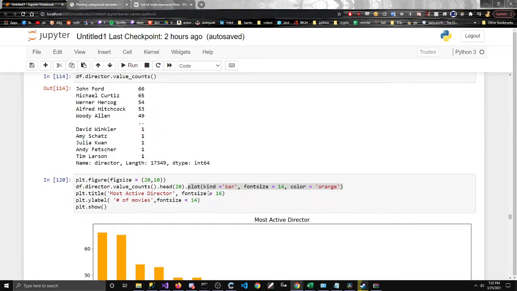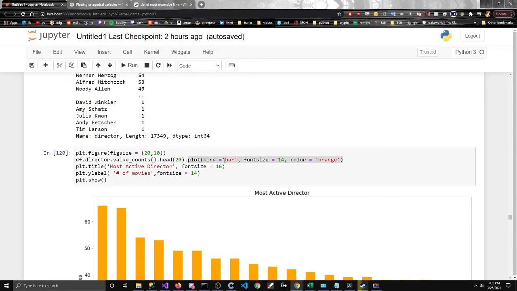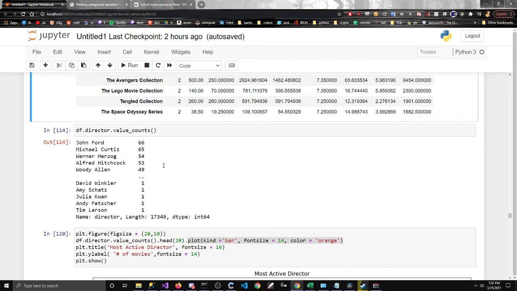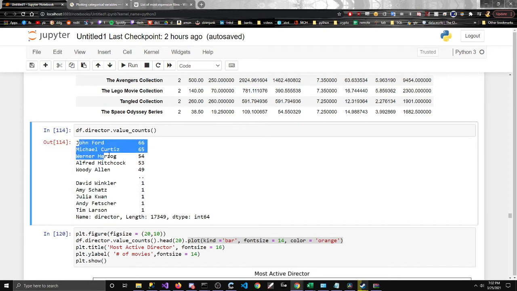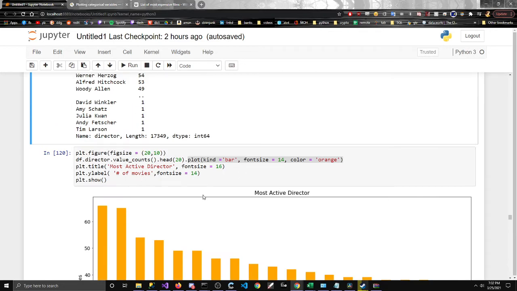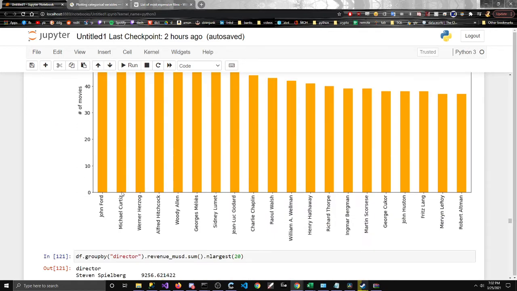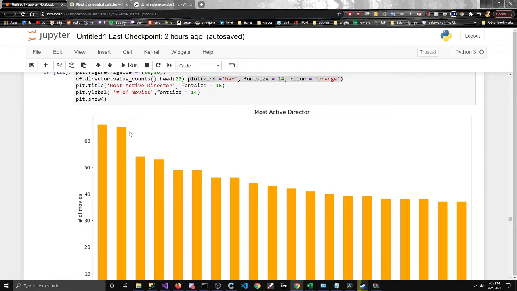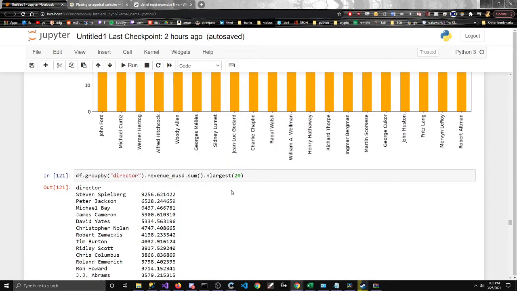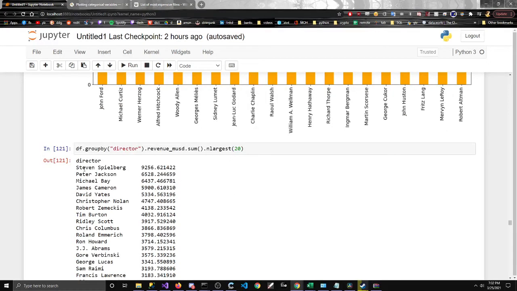And right here I'm trying to figure out who has directed the most movies in this data. So John Ford, whom I really don't know. I know some of these, but I don't know the top three. I'm not a movie buff, so just a quick little bar graph, and then this is the highest revenues. This line right here will tell me